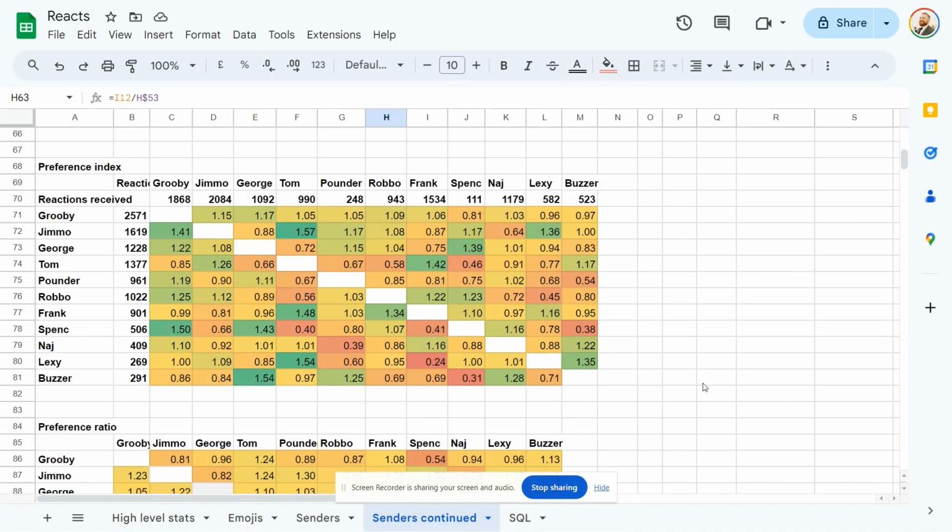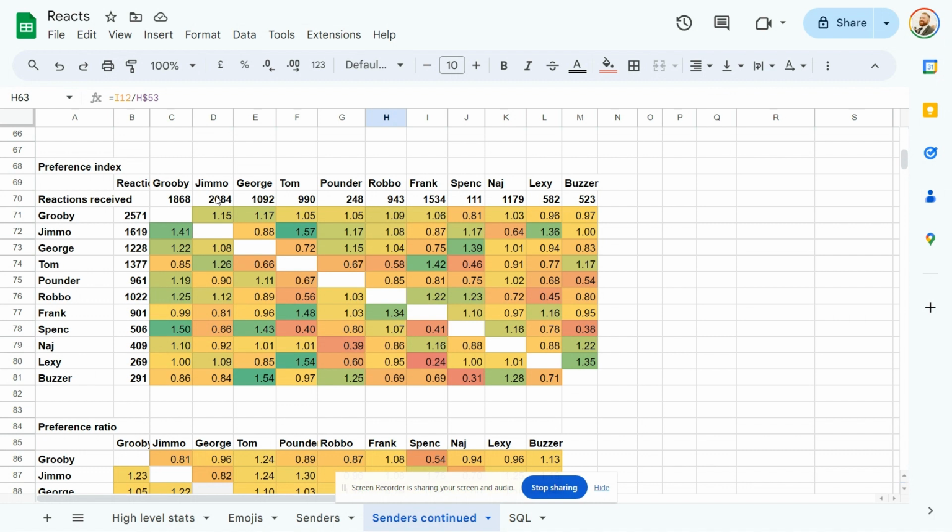And this is the most interesting table we've got here, in my opinion. This is what I've called the preference index. So this is the number of likes that Y has given to X, like the other tables, divided by the number of reactions sent by Y, divided by the number of reactions received by X. So basically, this shows bias. This shows how much people like each other's messages relative to how many they send and how many the other person receives from everyone else.